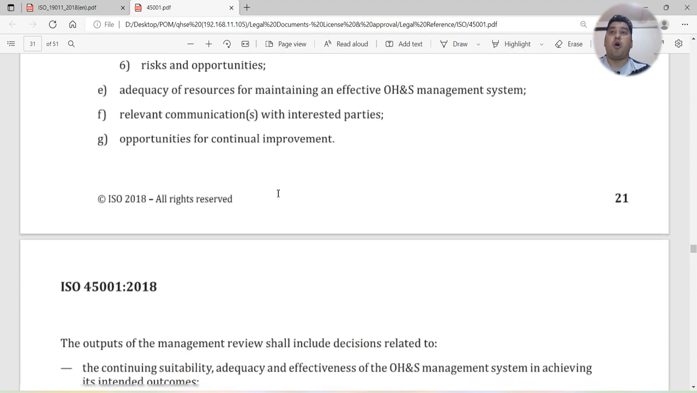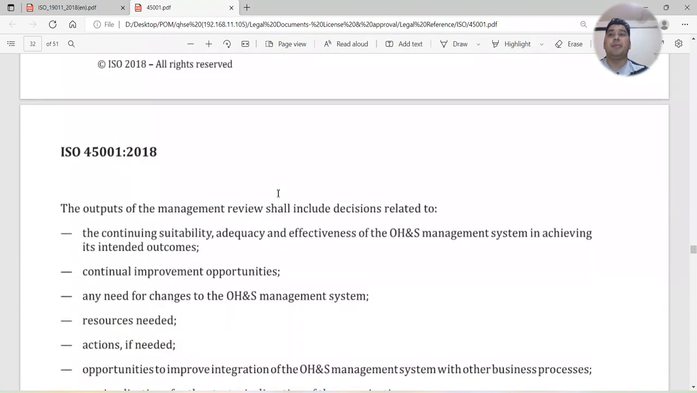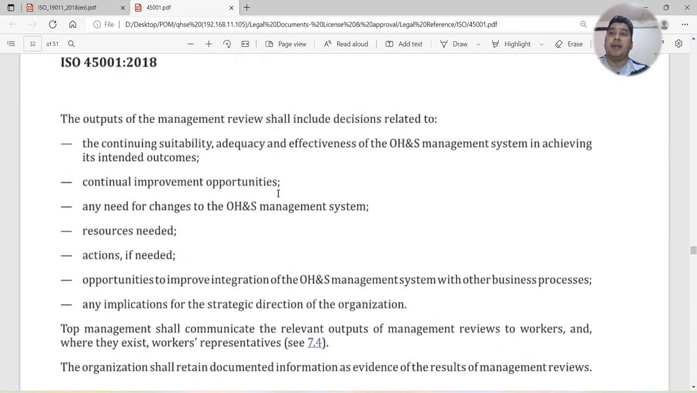When you discuss all these things, that will definitely come as an output. The outputs of the management review shall include decisions related to the continual suitability, adequacy, and effectiveness of the OHS management system in achieving its intended outcomes. Continual improvement opportunities: after the meeting, what decisions have been taken for the continual improvement of the OHS management system?